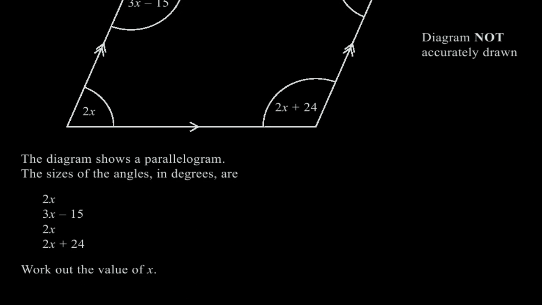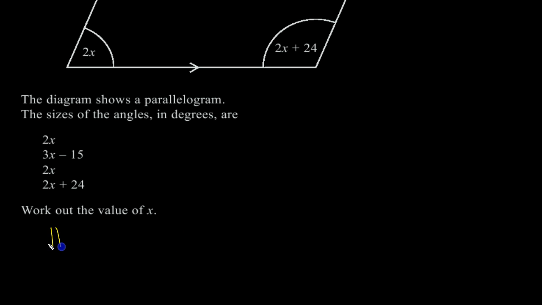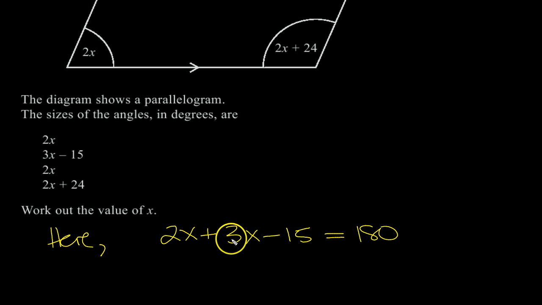So here, 2x plus this angle here, the 3x minus 15, must equal 180. So we get 5x equals, move the 15 over to plus 15, 180 plus 15 is 195.